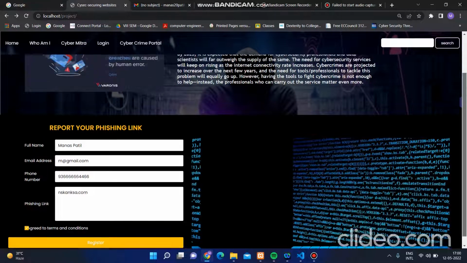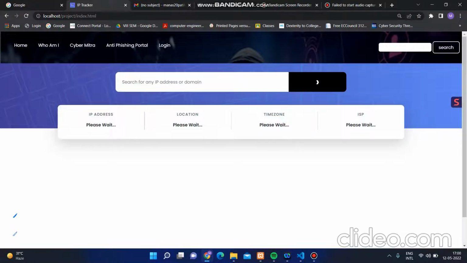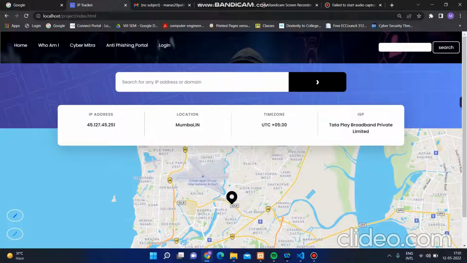Let's understand the actual functionality of this cybersecurity portal. So this is Who Am I. Basically, it gives the location of the IP address. Right now I'm using my Wi-Fi for the internet connection, and with the help of Tata Play Broadband Private Limited, I got my internet network.